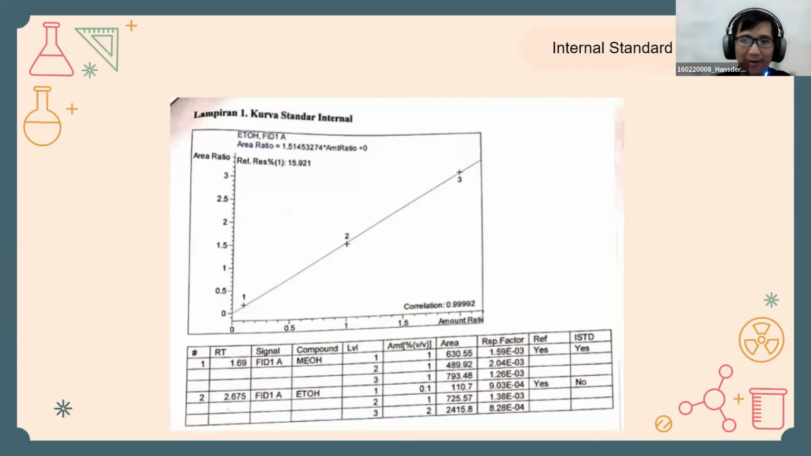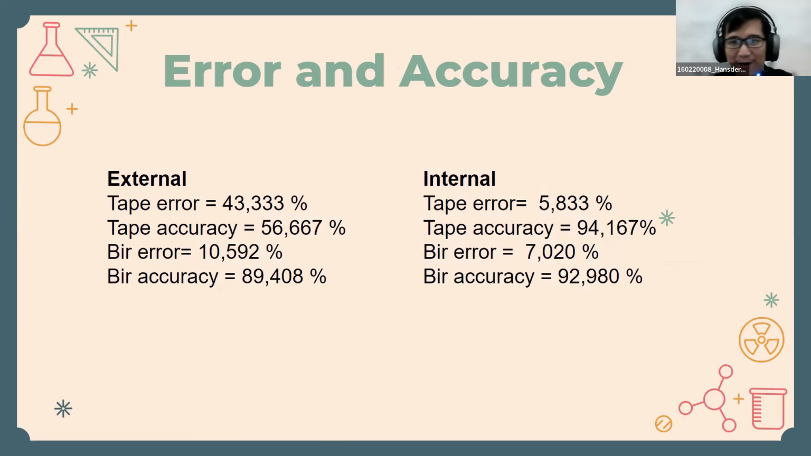This is the picture of the internal standard curve. It can be seen there are areas of ethanol and methanol, so we get the ratio. It can be seen that the accuracy of the sample with external standards is less than the accuracy of the sample with methanol, or internal standard.